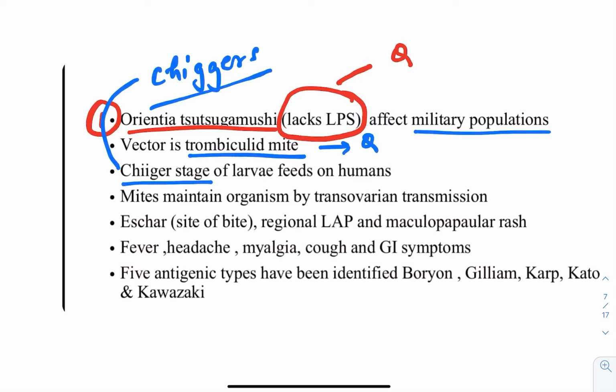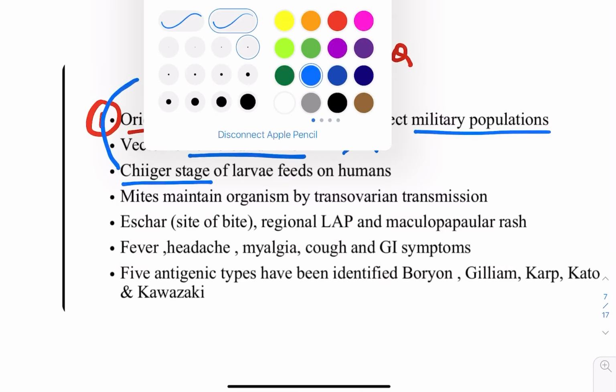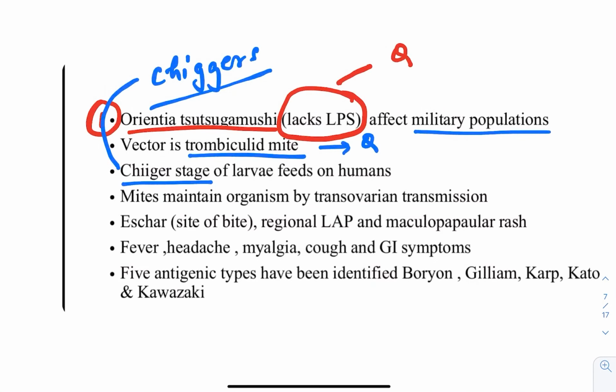So if somebody asks in the exam that chiggerosis is caused by what, it is caused by Orientia tsutsugamushi. Remember that, because it is named after the larval stage. That's why it is also termed chiggerosis.